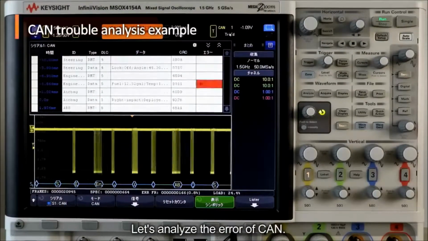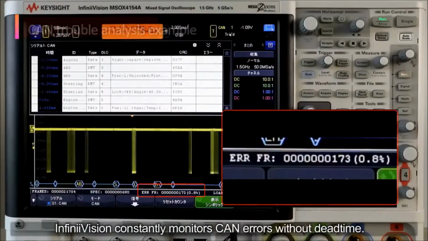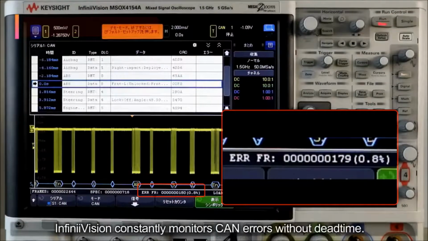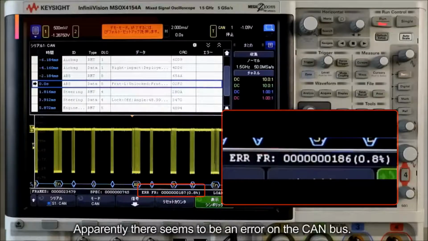Let's analyze the error of CAN. InfiniiVision constantly monitors CAN errors without dead time. Apparently, there seems to be an error on the CAN bus.